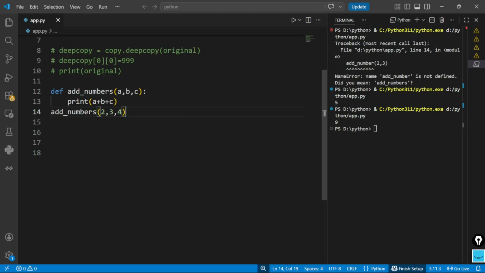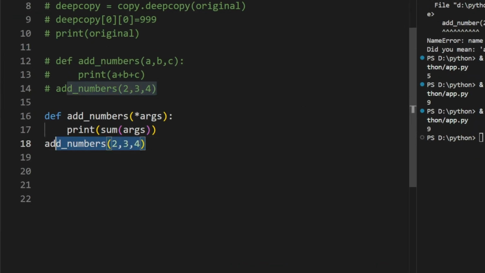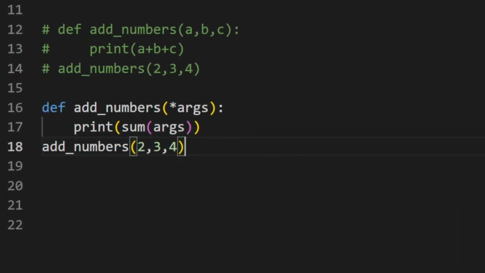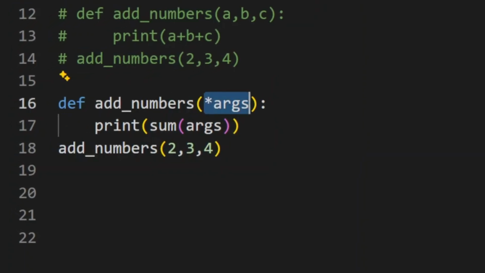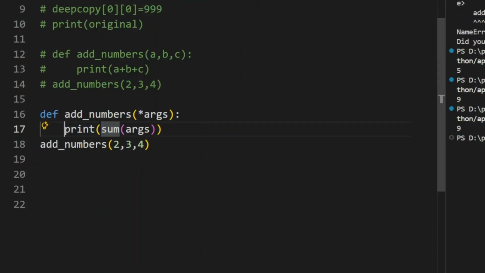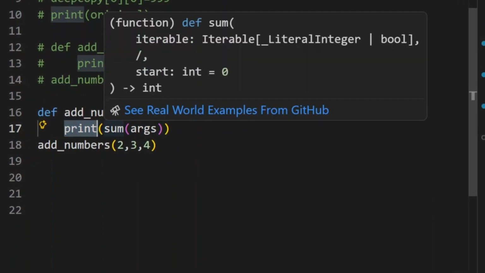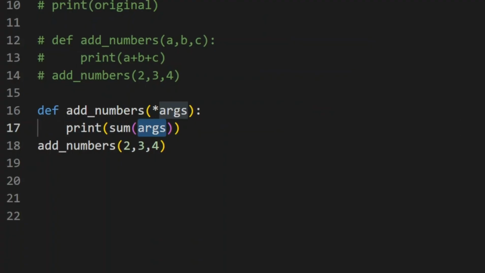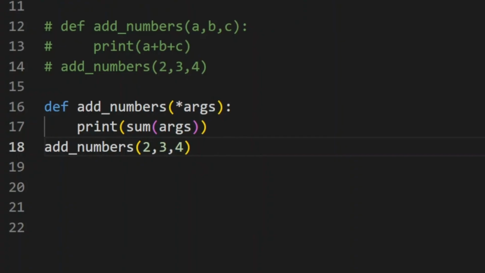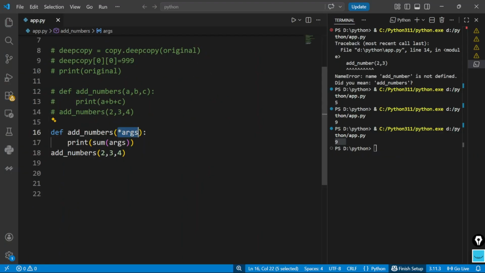So in that case, we use the concept of args in Python. How will we be using those? We can use args something like this. Here I have provided three parameters while calling the function, but because we have used this special syntax in Python, inside this function code block I am printing the value of the final sum of the arguments that are passed during the function call. So of course we got the desired output printed here. But it is important to understand what this star, this asterisk, denotes here.